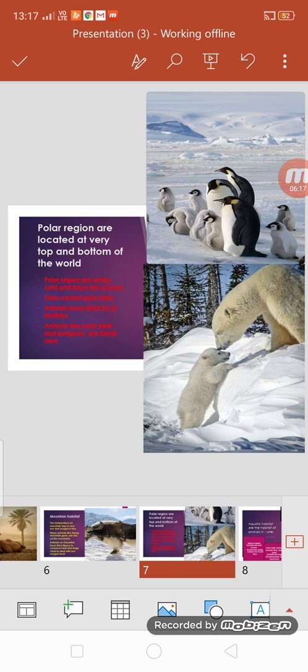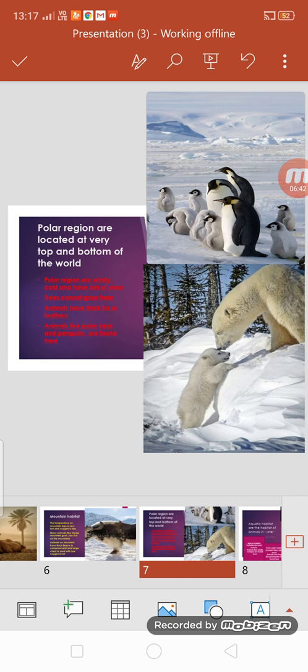Now, as you know, temperature may go beyond -35, -36. So temperature is so low, then how do the animals which live in this area survive? Because they have special features which help them to survive, right? Now you can see in the picture that animals which are commonly found in the polar region are penguins and polar bears.